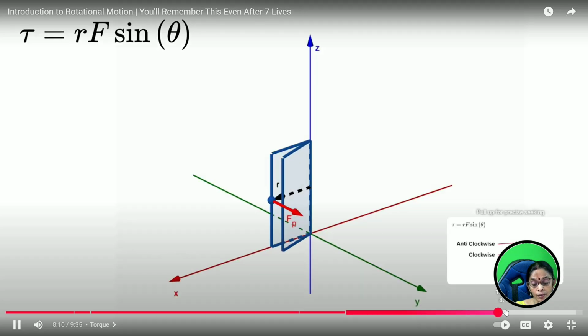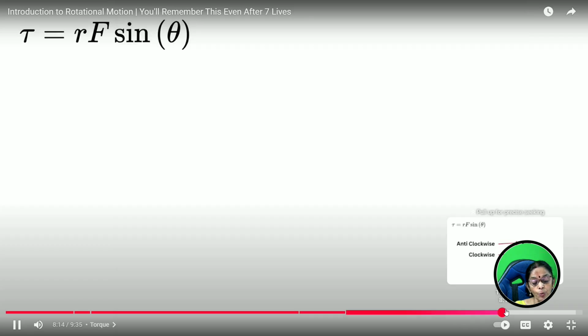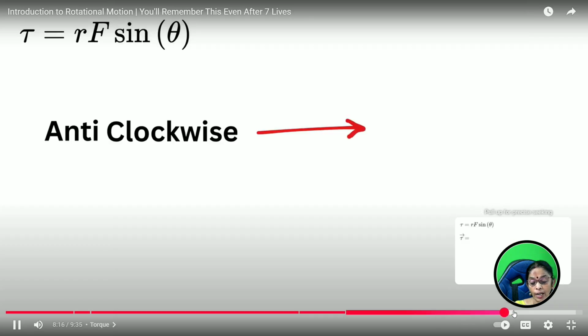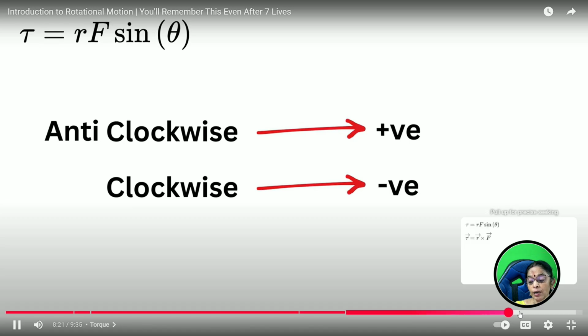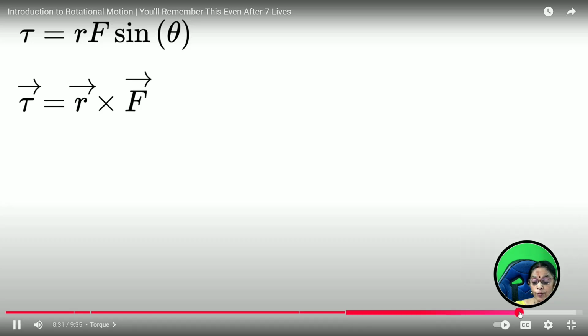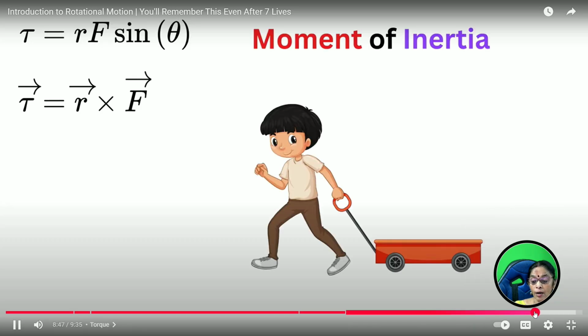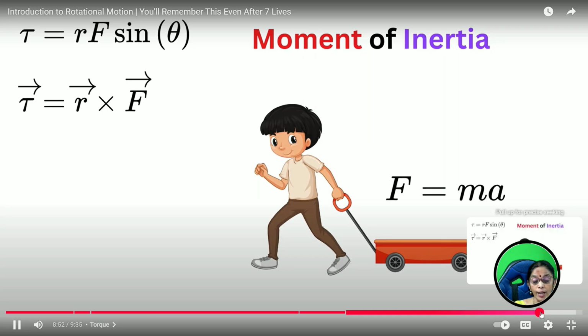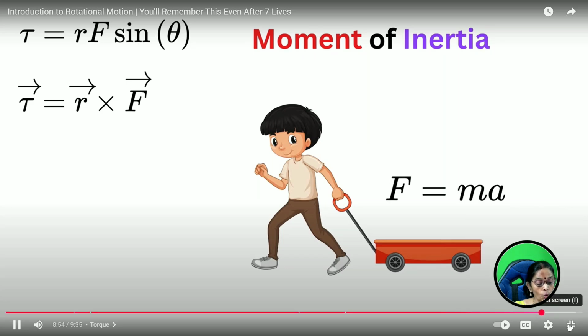So R and F should be perpendicular, then only the clockwise and anti-clockwise rotation is going to happen. Therefore the torque is represented as perpendicular force times distance from the axis of rotation, that is R cross F, which is R F sin theta. Hope you understand, children.